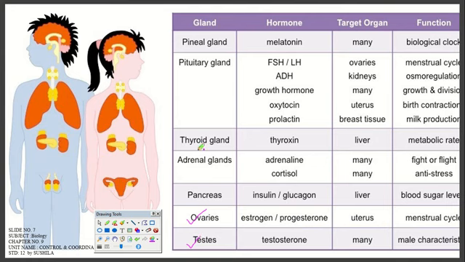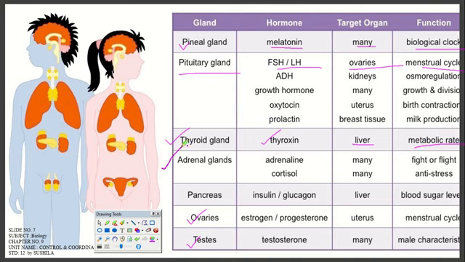So there are glands present in our body. The pineal gland is there. Melatonin is the hormone. The target is many organs. Biological clock is the function. The pituitary gland is there. FSH and LH are there. Ovaries are the target. Menstrual cycle is the function. The thyroid gland is there. Thyroxine is produced by the thyroid gland, target liver, function metabolic rate.